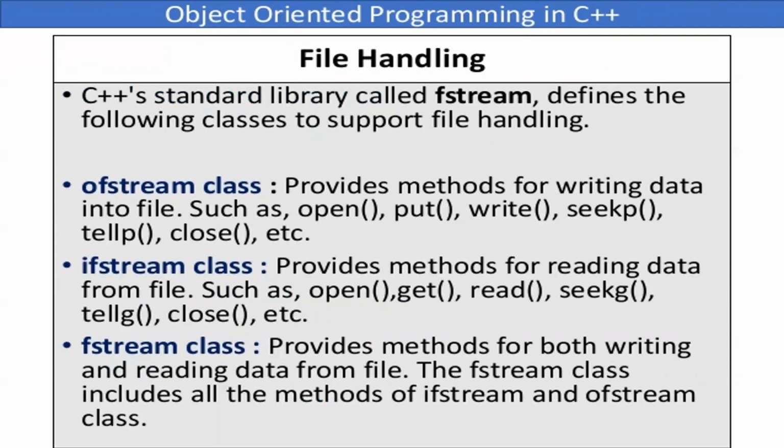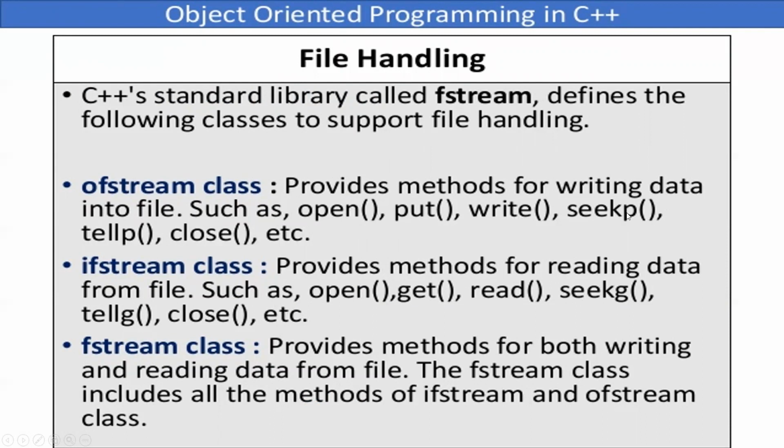Then these three classes we have already talked about. ofstream is for output, writing onto the file, output करना है. ifstream is reading from the file, and fstream means if I require both input and output. Here we have specifically mentioned what are the functions that can be used in these files: open, put, write, seekp, tellp, close, etc.